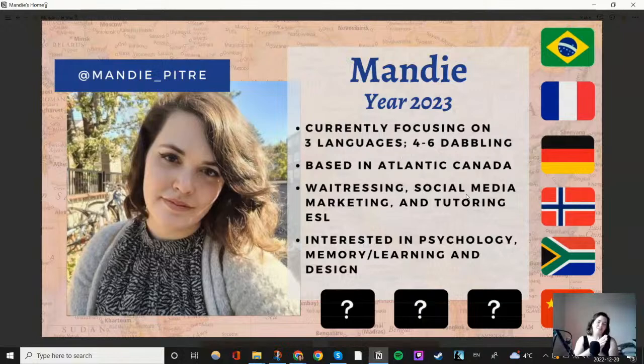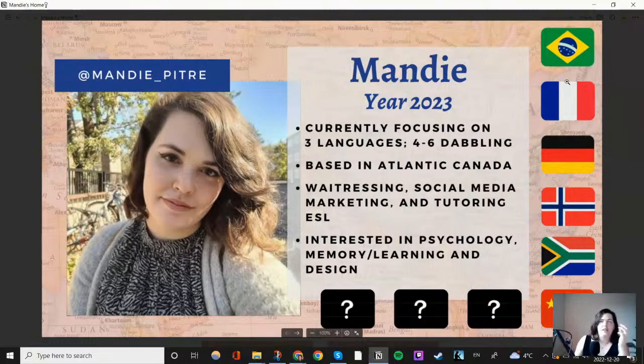There's a lot of this where I'm realizing I need variety. My brain gets bored really quickly. If I'm only focusing on one language for a long time, even if I'm passionate about it, after a while I just don't want to do it anymore because I get bored. So what I want is my main yearly language focus, which is going to be Portuguese. And then after I go to Brazil, hopefully in April if everything works out, once I come back, each quarter I'll have a secondary language focus where I spend some time, but not as much time.